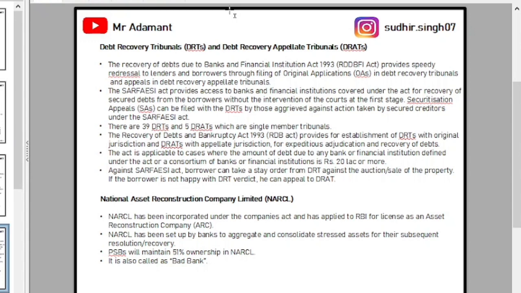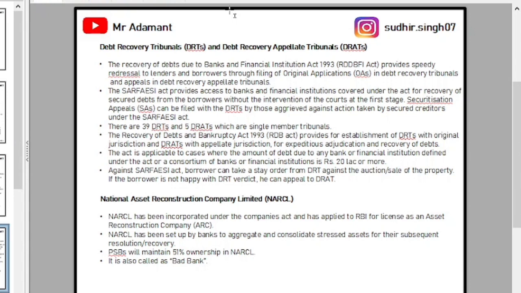Now we will discuss the Debt Recovery Tribunals, DRTs, and the Debt Recovery Appellate Tribunal, DRAT. There are a total of 39 DRTs and 5 DRATs. Those are established using the RDB Act, that is, the Recovery of Debt and Bankruptcy Act 1993. So what is the aim of the government in establishing DRT and DRAT?